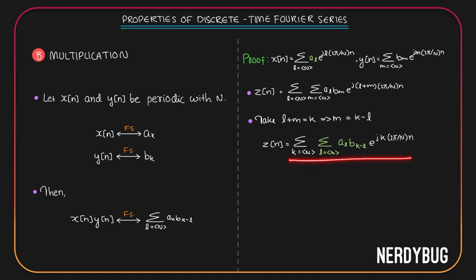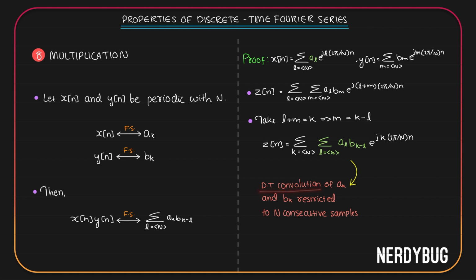Let us compare this equation with this equation. The only difference is here we have ak, here we have the periodic convolution of al and bl. So if ak is the Fourier series coefficients of x of n, then this whole thing will be the Fourier series coefficients of z of n. So we can conclude that the Fourier series coefficients of the product x of n y of n is going to be the discrete time convolution of the individual coefficients ak and bk, and it is restricted to N consecutive samples.